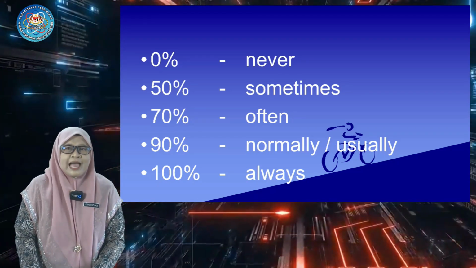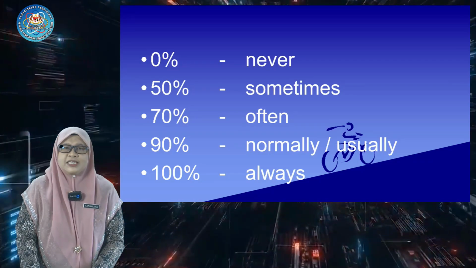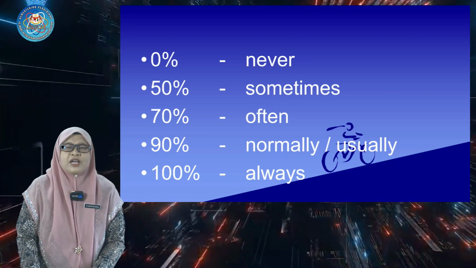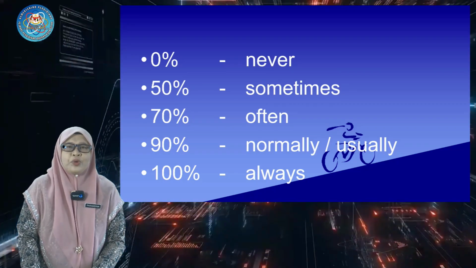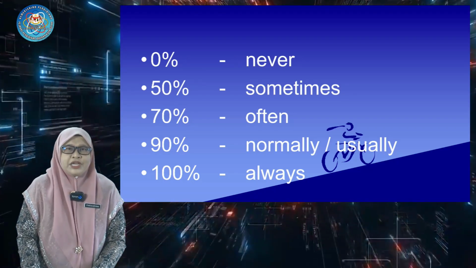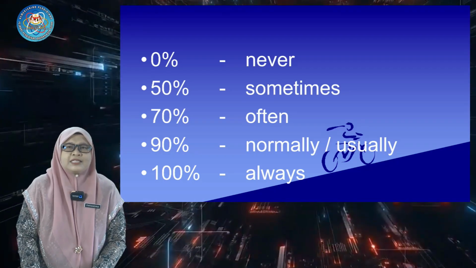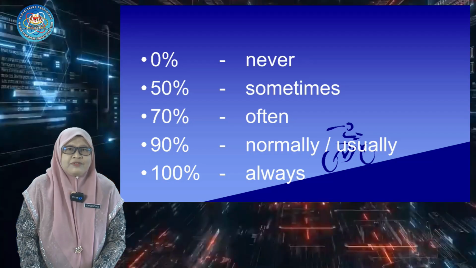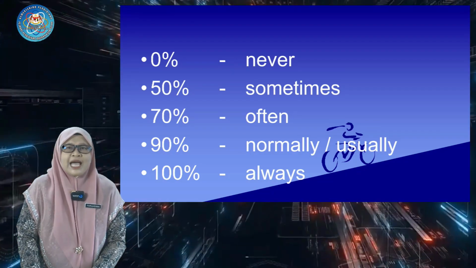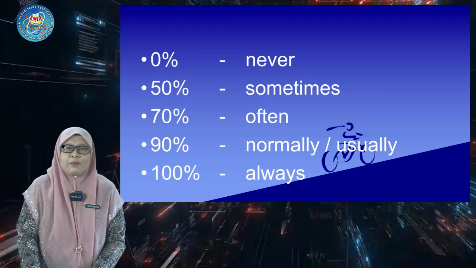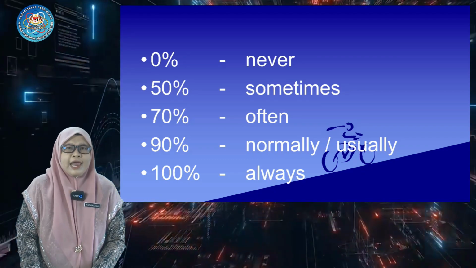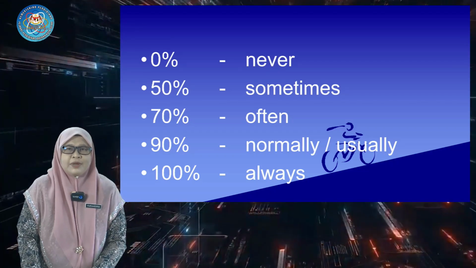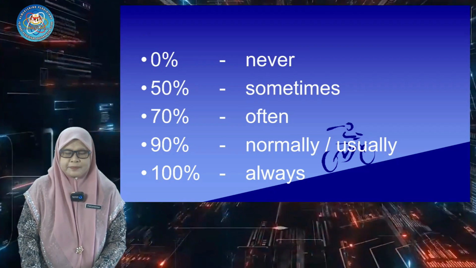When an action happens 0% of the time, we use never. When an action happens 50% of the time, we use sometimes. If the action happens 70% of the time, we use often. And if the action happens 90% of the time, we use normally or usually. And if the action happens 100% of the time, we use always.